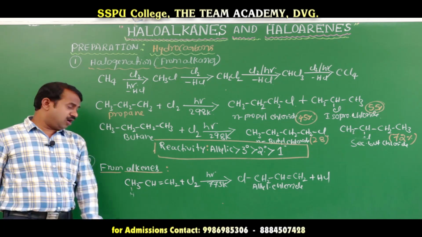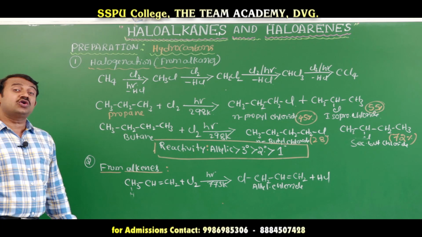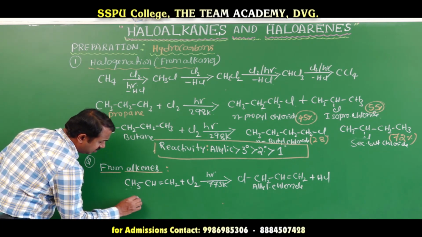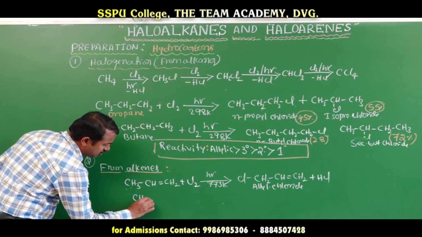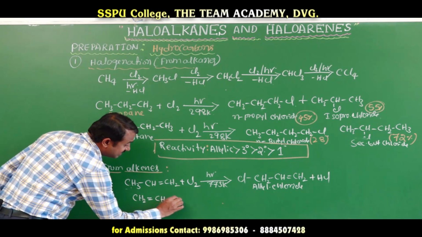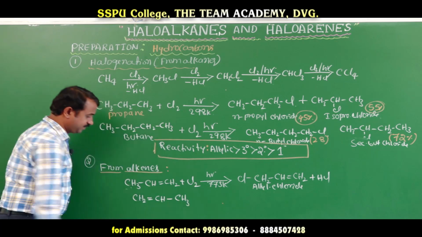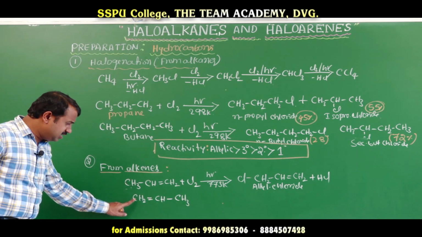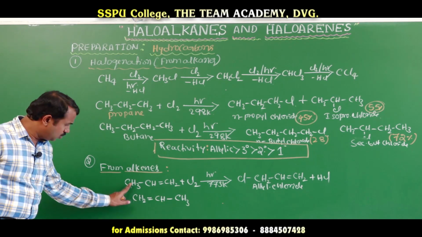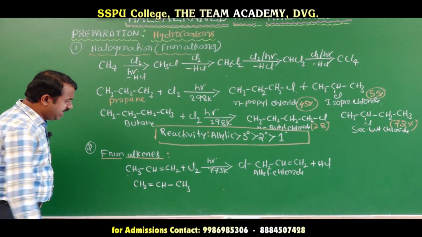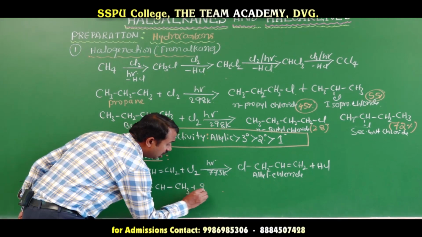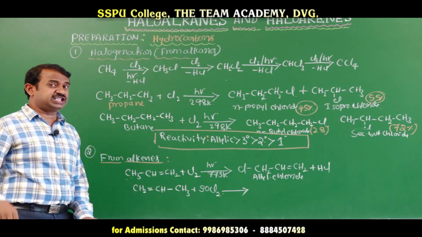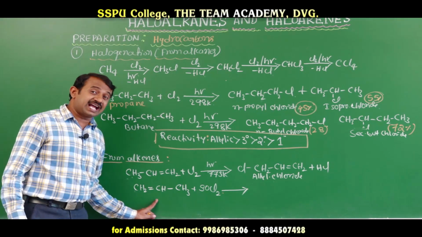Next, you can also prepare it using thionyl chloride. I am writing the same, CH2=CH-CH3, propene. Propene reacts with thionyl chloride. Carefully, the Darzens process is different. This is a free radical reaction.